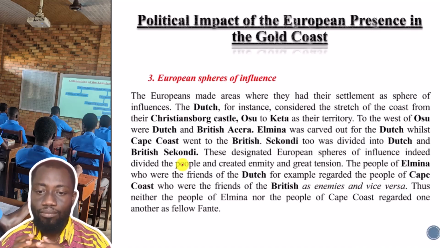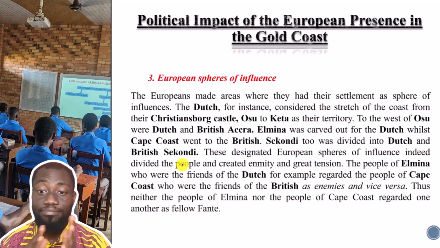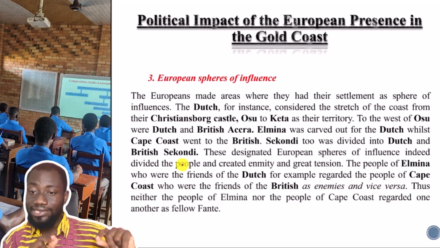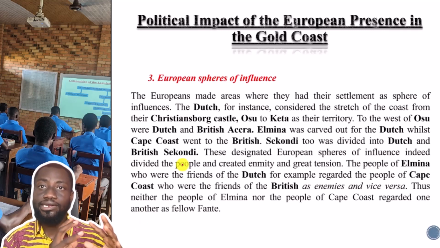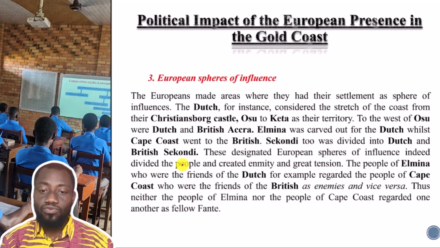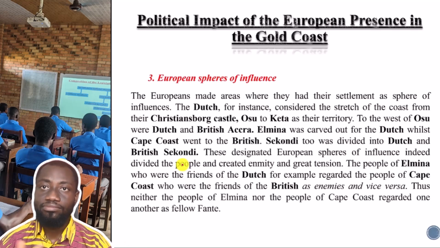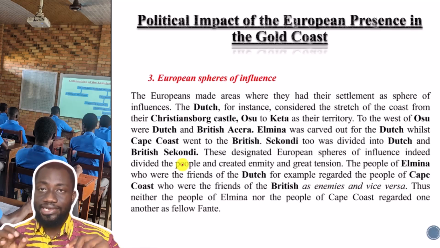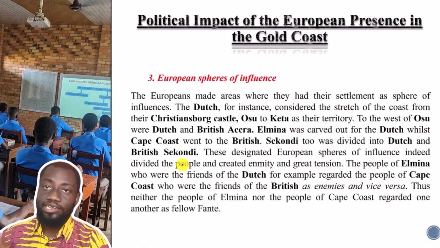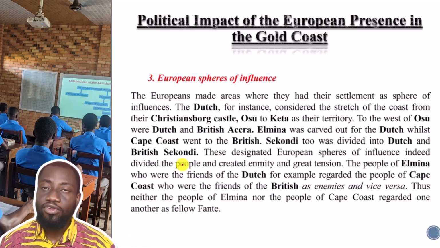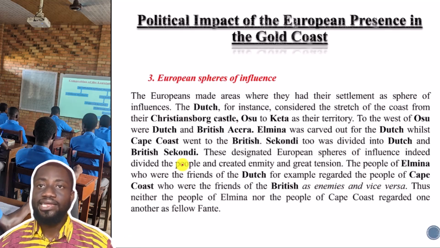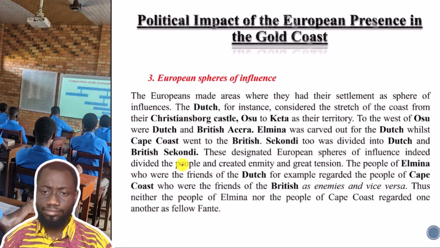Now let's take a look at more of them. When you look at Elmina, for instance, Elmina was a Dutch town, whilst Cape Coast was a British town. Why were they Dutch and British towns? Simply because the Dutch were occupying the Elmina castle, and so the people of Elmina came to see themselves as Dutch.